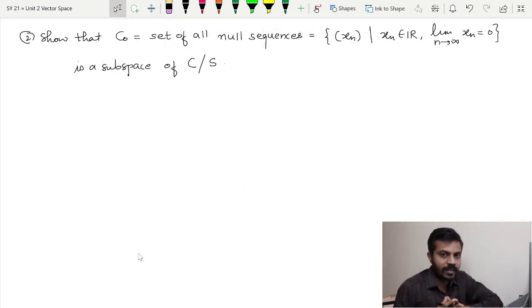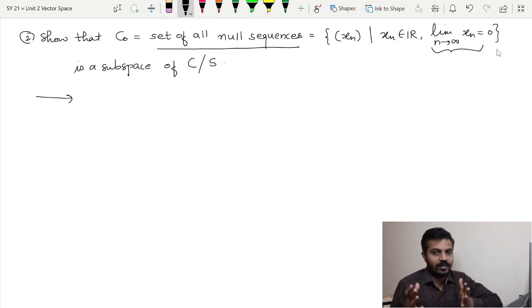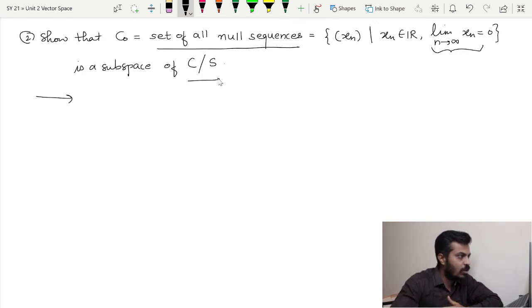Now moving towards the next example. So here C naught is nothing but the collection of null sequences. Now what do we mean by null sequences? The sequences that converge to 0. For example, the zero sequence, 1 upon n, 1 upon 2n, 1 upon n plus n square. These are all examples of sequences that converge to 0, and we have to show that it is a subspace of C or S.